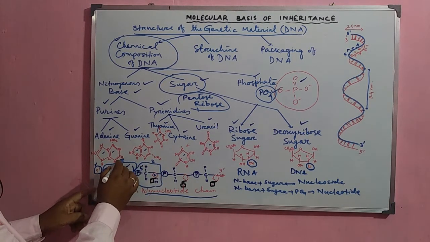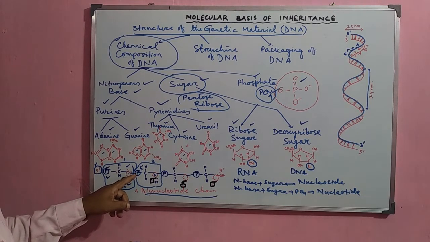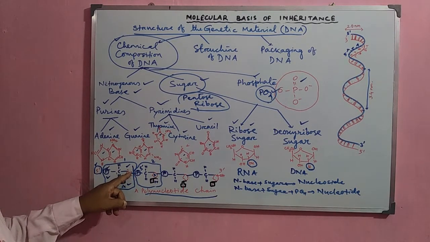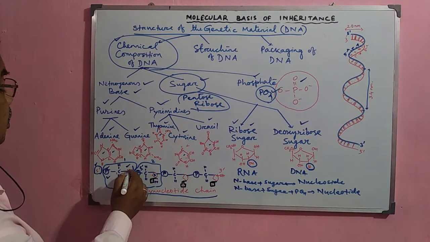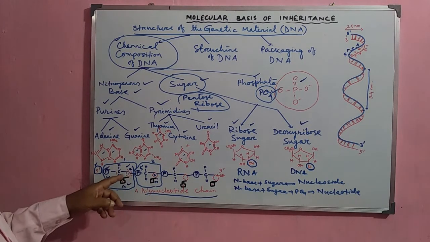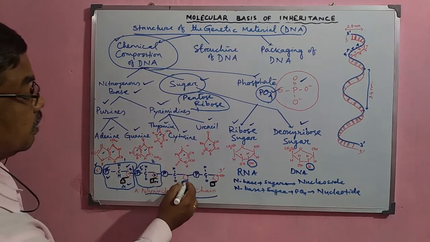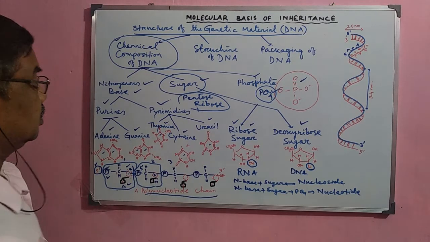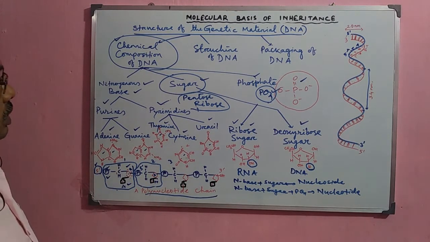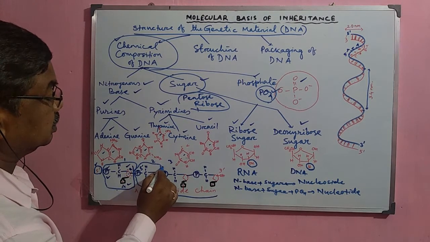The first and second nucleotides are joined through the phosphorus of this phosphate and the third carbon atom OH group. Here the third carbon atom OH group is attached with the phosphate and it forms the bond here. Now this is the third nucleotide, and here the phosphate group is here.